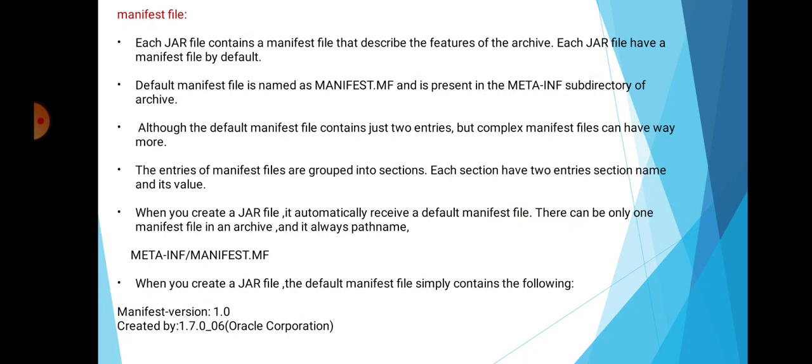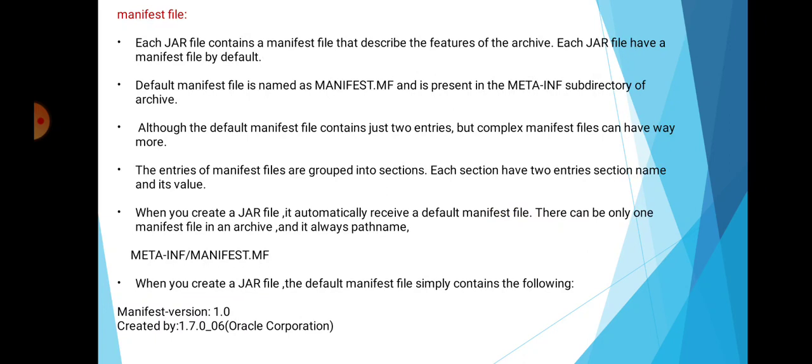The manifest file usually has a .mf extension or a .manifest extension in Windows. Each jar file contains a manifest file that describes the features of the archive, and each jar file has a manifest file by default. The default manifest file is named manifest.mf, and it is present in the META-INF subdirectory of the archive.